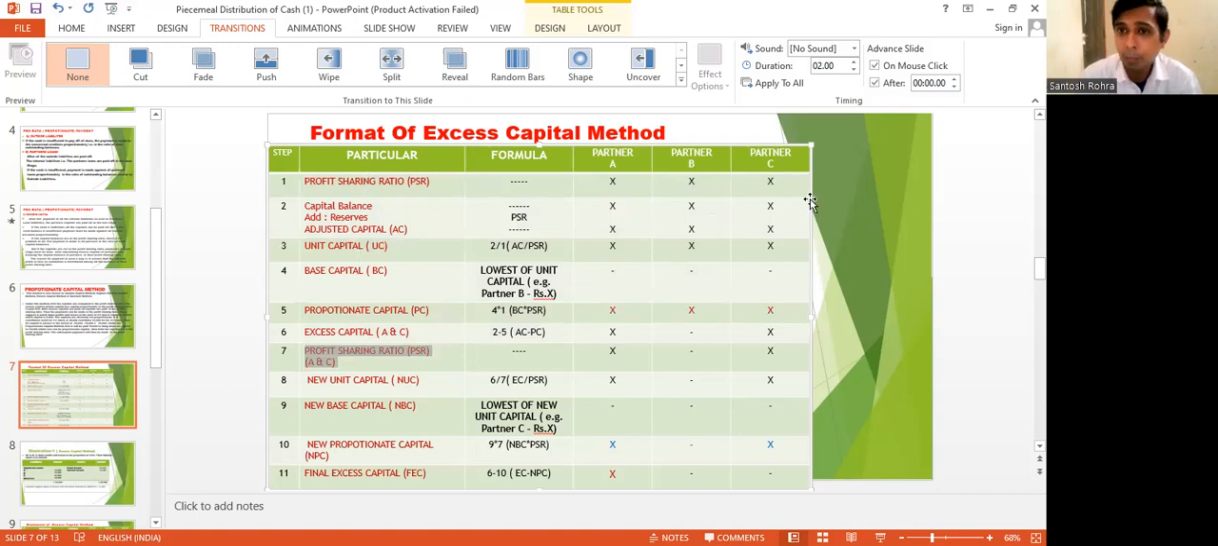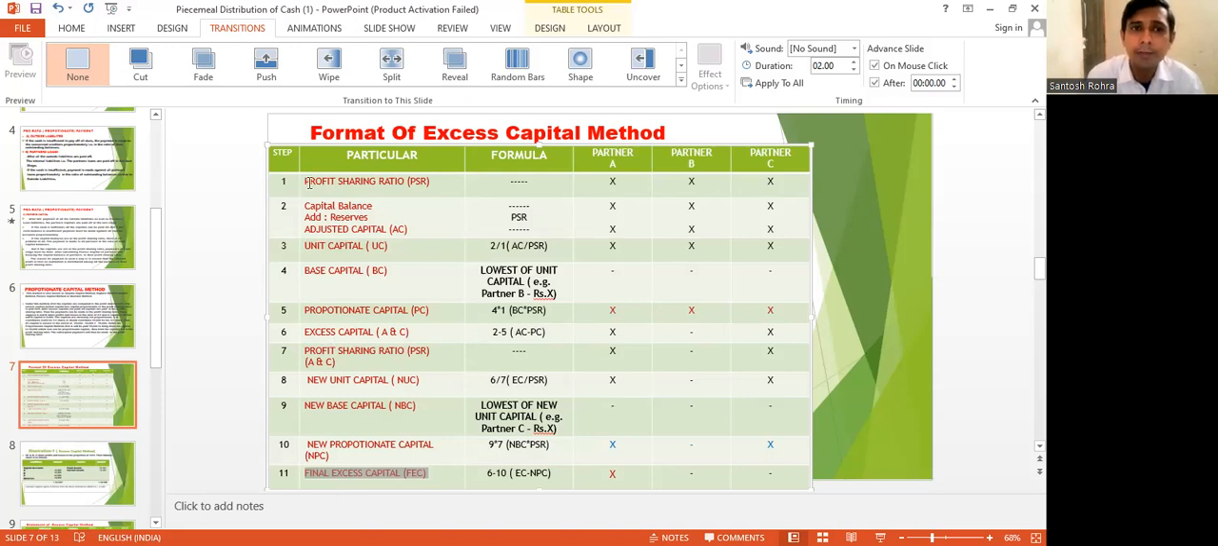If the partners are more, then these steps will increase. If there are three partners, we have to calculate excess capital two times. The first time, we calculate excess capital for one partner, removing the other two partners, and then a second time we calculate again, that is at step 11, which is called the final excess capital. If there is one more partner, that is a fourth one, D, then we have to repeat the same four or five steps after six steps to calculate the excess capital again.